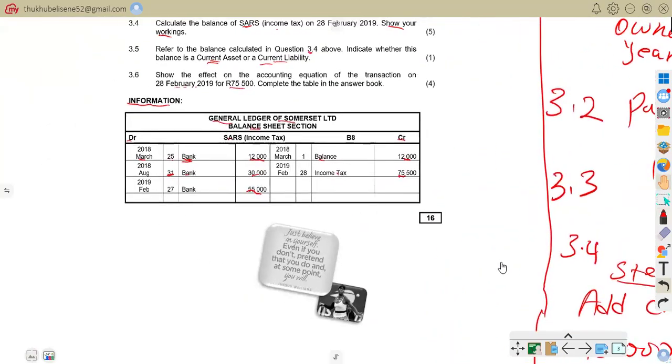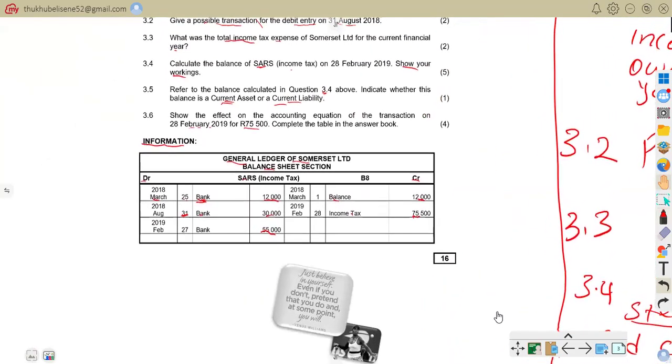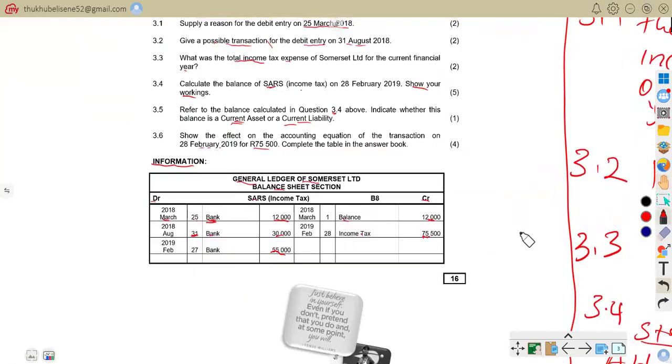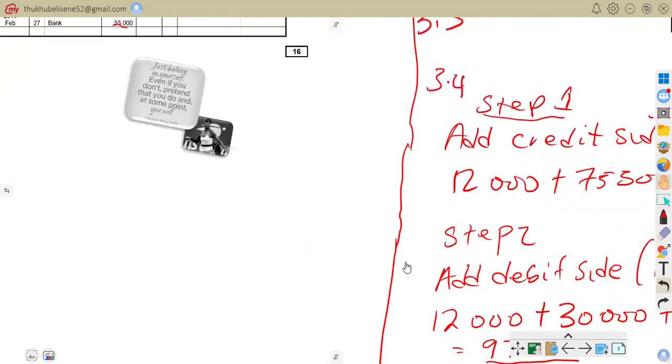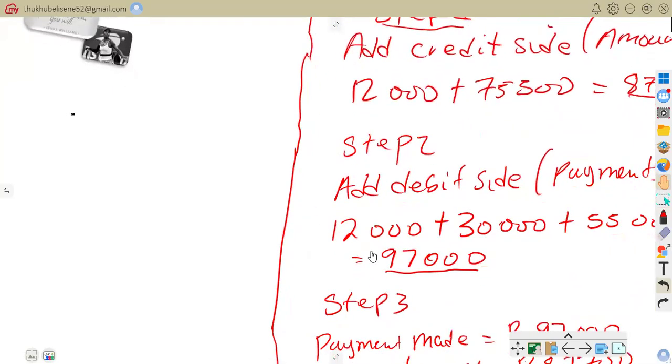So here we are on 3.6. 3.6 is all about showing the effect on the accounting equation of the transaction on the 28th February 2019 of 75,500. Complete the table in the answer form. So we have to show the effect on the accounting equation. So now let us put that on the accounting equation.